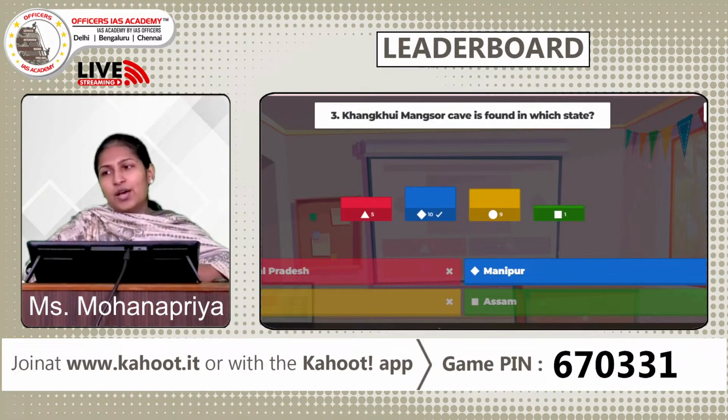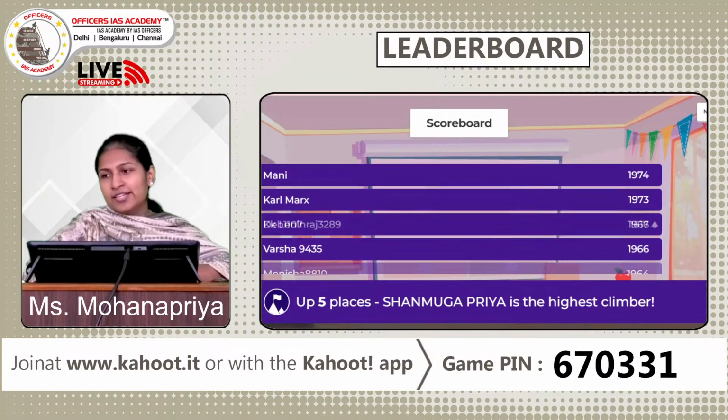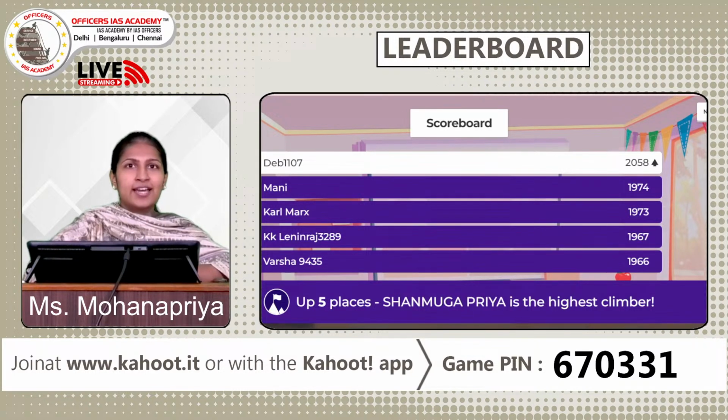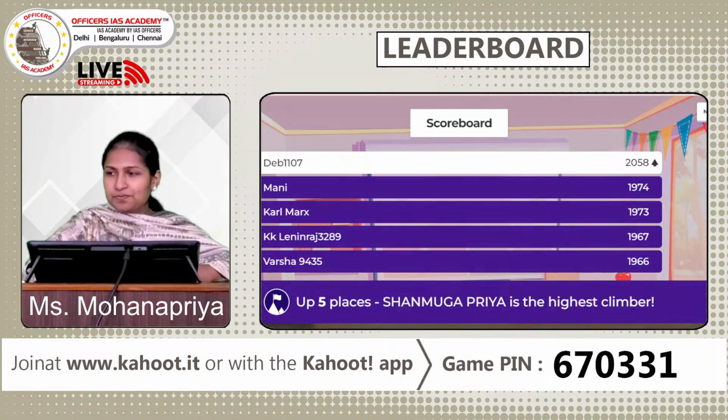Okay, so now let's move to the leaderboard. Let us see if there's been any change in the leaderboard. Yes, see, Deb has climbed and he's got the first position, very good. And Mani, Karl Marx, Lenny Raj and Varsha. Okay, good job guys. And Sharmuga Priya, you seem to be the highest climber, so chances of you coming into the top table are very high. Others, again, you still have a lot of time. So let us move to the next question.